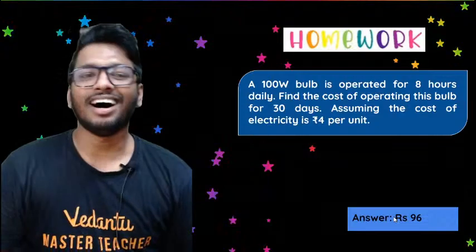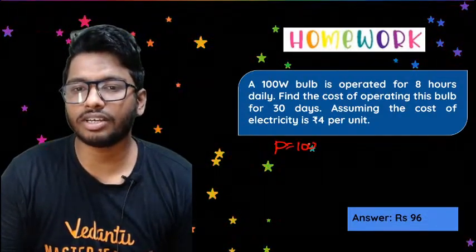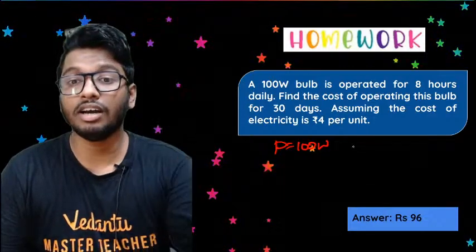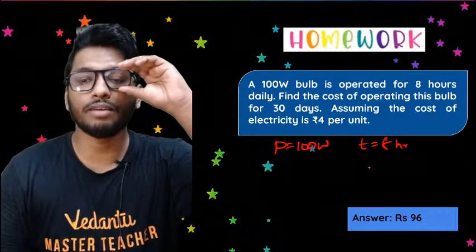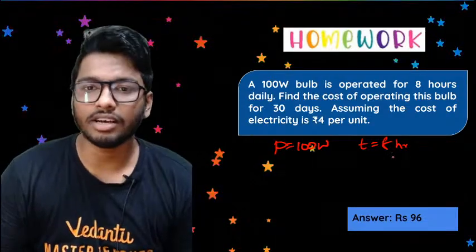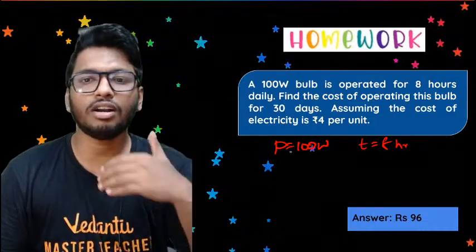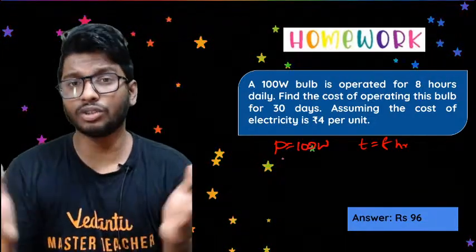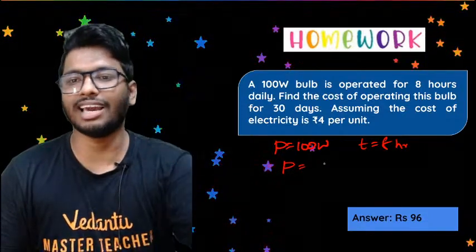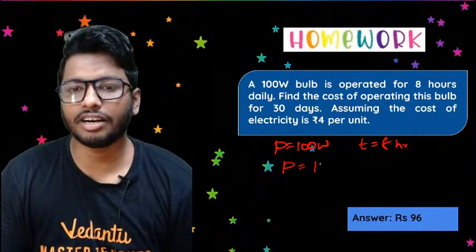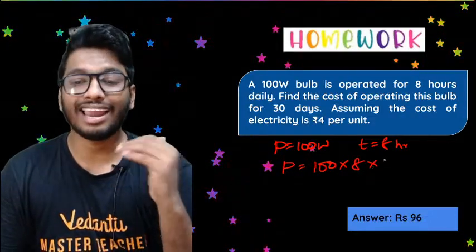All right, so yeah, 100-watt bulb. The power is given as 100 watt. They've given you the time for how long it operates, about 8 hours. They've given you the number of days also, that's 30 days. So you have to calculate how much the cost would be. First of all, find out the total power consumption. Basically that's P: the total power consumed is equal to 100 into 8 hours into 30 days.